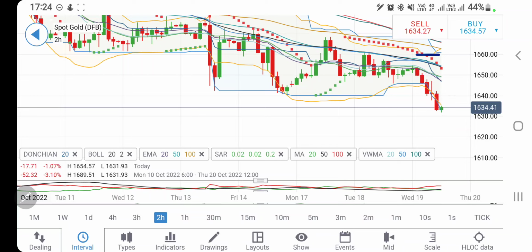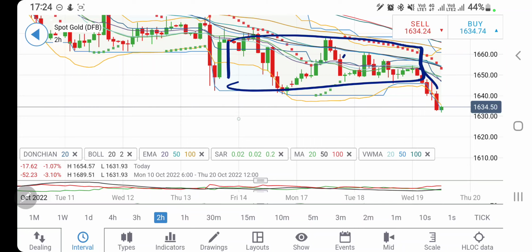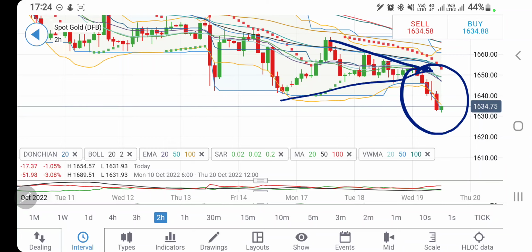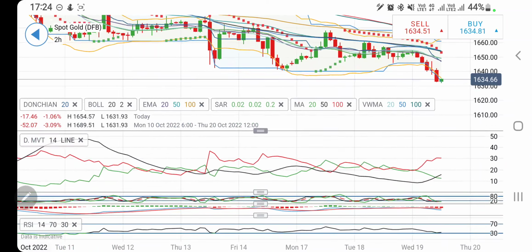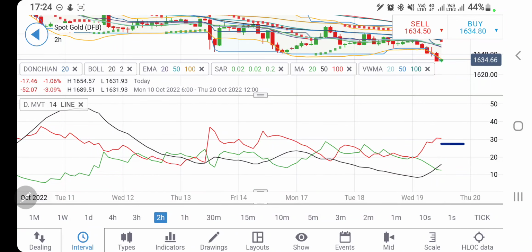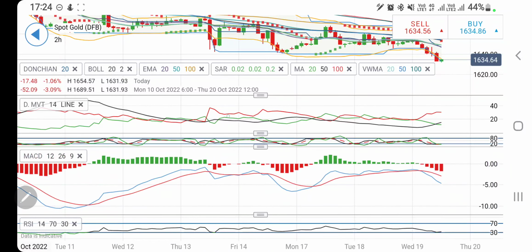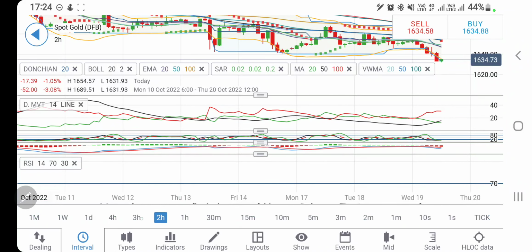See, it has given a breakout after consolidating for a while, and see, I told you this, that it is consolidating here, lower highs, higher lows, and then it can give you a breakout. And see, a stronger breakout has been seen today. Possibly it may continue with this bearish momentum for a little while. Direction movement bearish, stochastic oversold. The MACD is divergent and bearish, and RSI is at bottom.